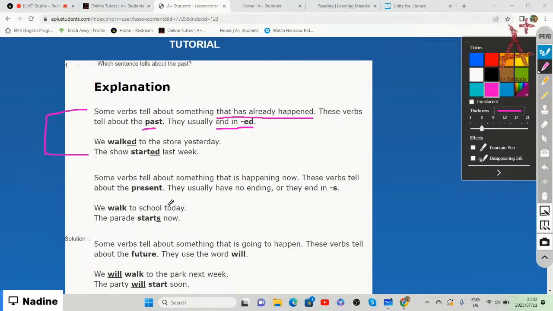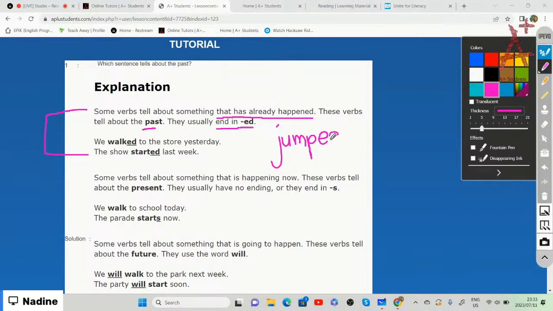So you'll have a normal verb, for example, jump. The verb jump basically tells us about the present. However, if we were to make mention of something that happened in the past, then we say jumped. And there you can see the ed was added to the end of that verb, right? So jumped basically shows that it is in the past.